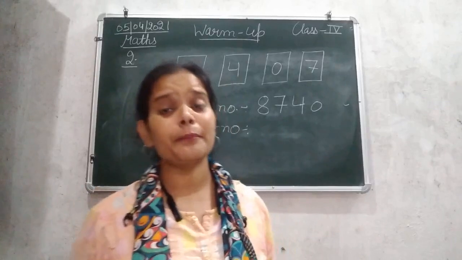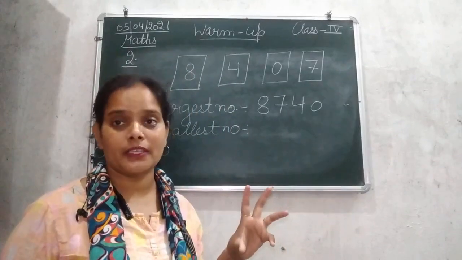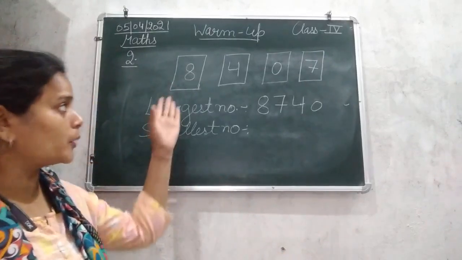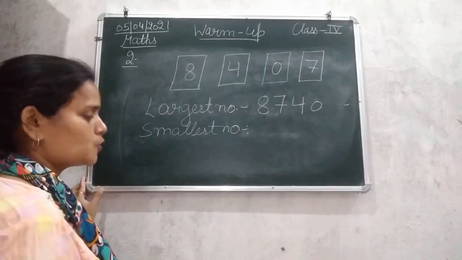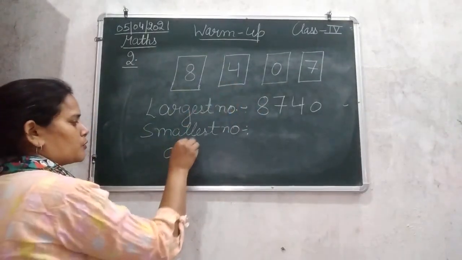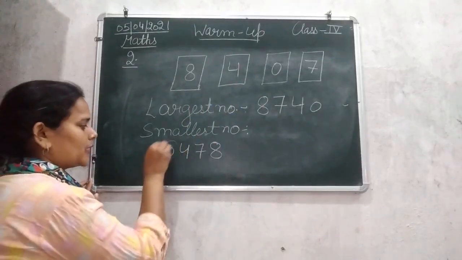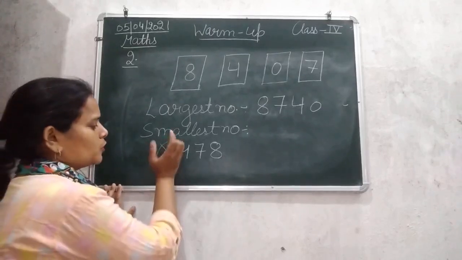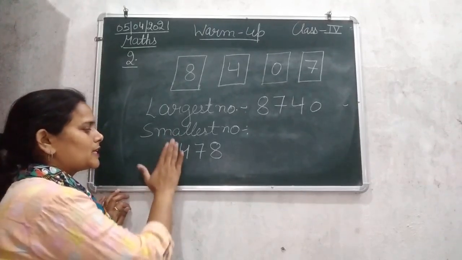So that means from smallest to bigger. But one important thing in this is that if जो भी हमारे पास ग्रुप ऑफ नंबर दिया हुआ है, if there is 0, let's say we are going to arrange this 8407 in the ascending order, that is smallest to bigger. So let's arrange it. The smallest number is 0, then 4, then 7 and 8. And all of you are very well aware कि अगर हम 0 को आगे लगाते हैं तो that will be of no value. Okay, so that means 0 की कोई वैल्यू नहीं हुई, that will be 478 only. 0 अगर आगे लगा होता है तो we assume it as कि वो यहाँ पे है ही नहीं.